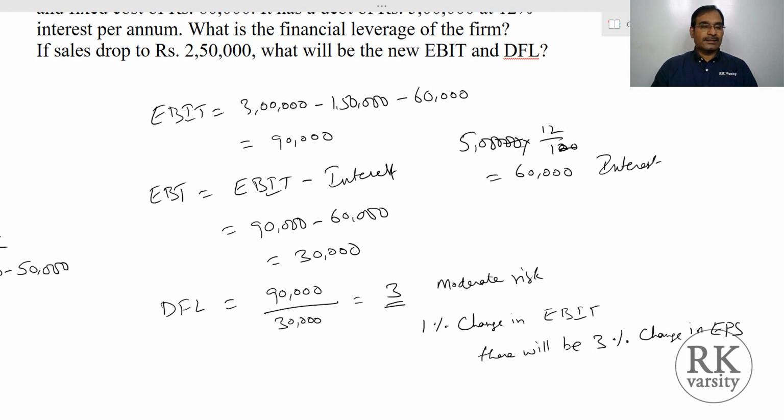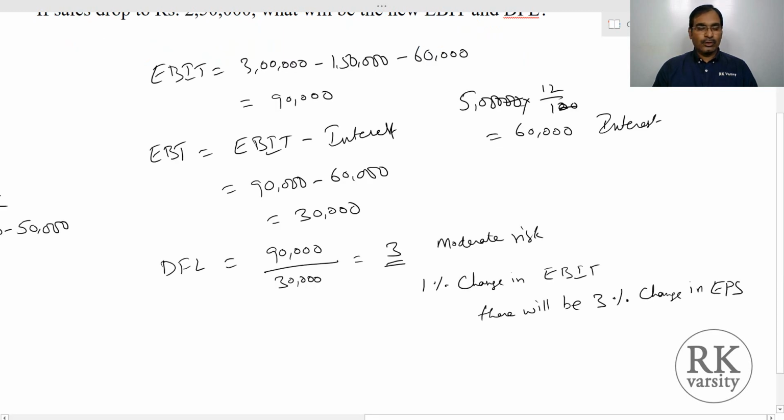Now in the second example, if sales drop to 2,50,000, then your new EBIT is calculated as follows. 2,50,000 is the sales, and in this 50% is the variable cost. Why 50%? See here, your sales were 3 lakhs and variable cost was 1,50,000, that is 50%.